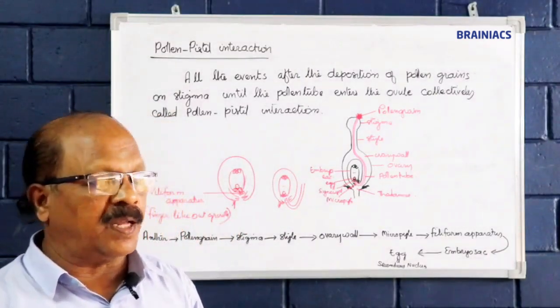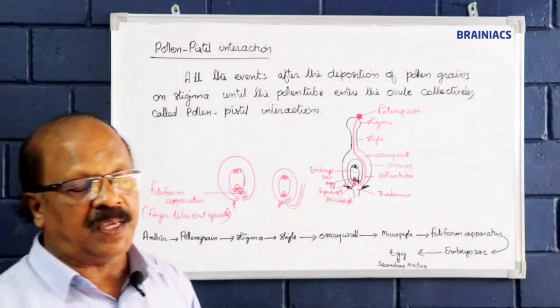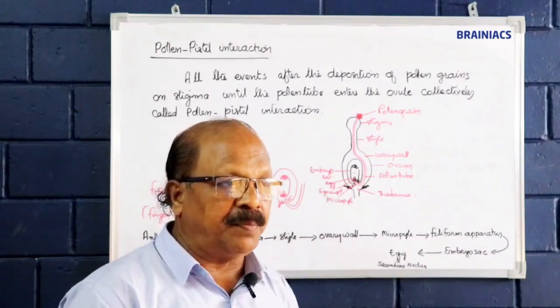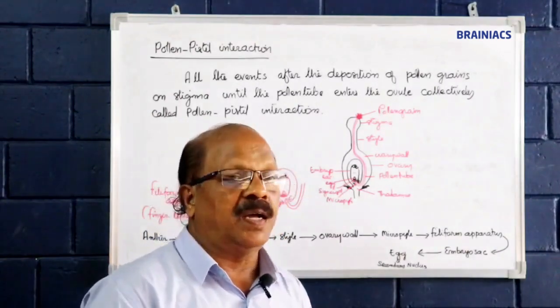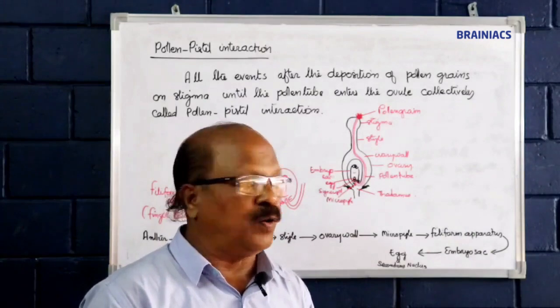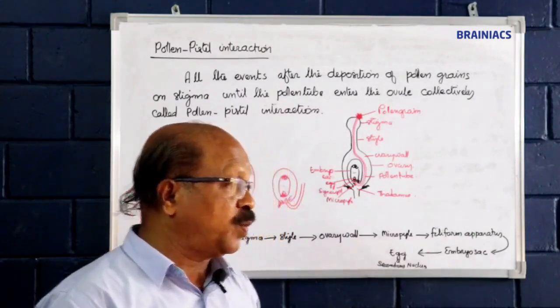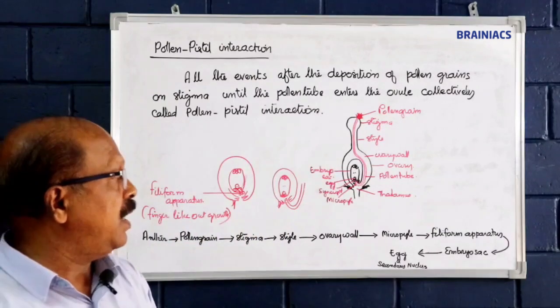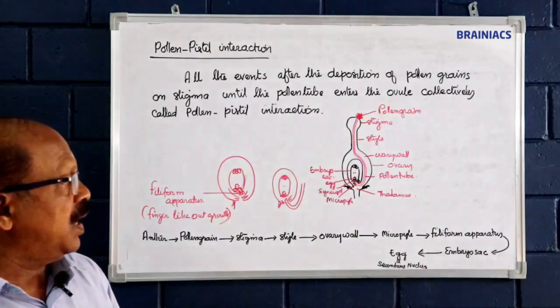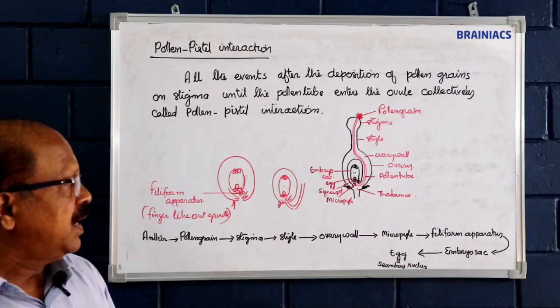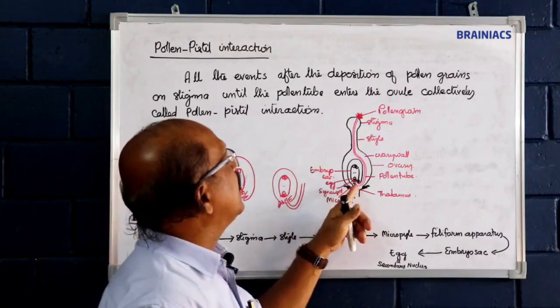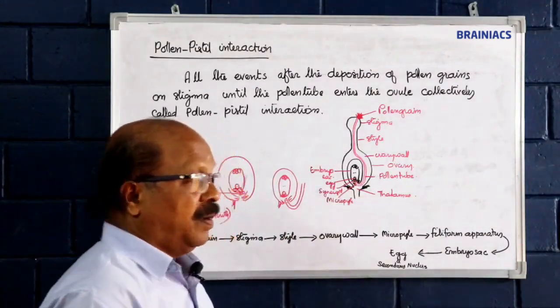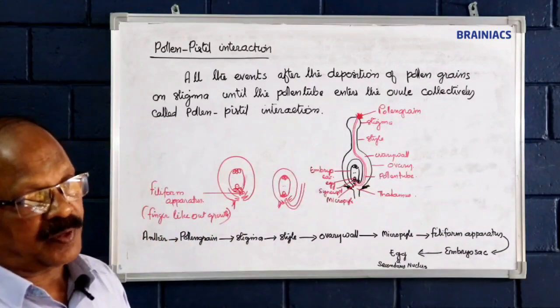The chemical substances present inside the tissue of the stigma lead to the growth of the pollen tube through stigma, then style, and through the ovary wall, finally reaching the thalamus region, especially the micropylar region of the ovule.